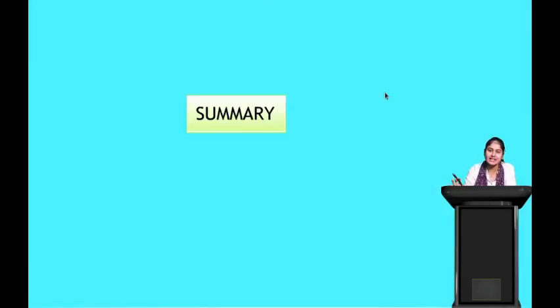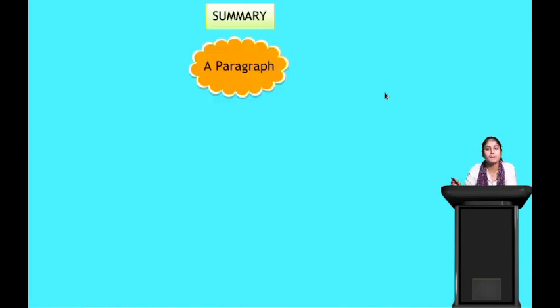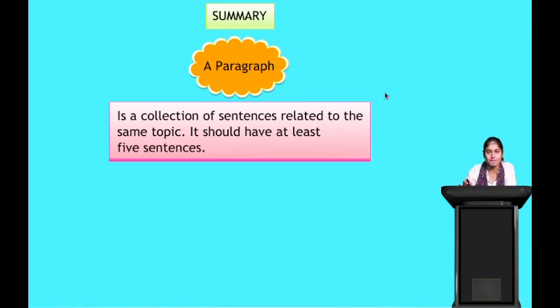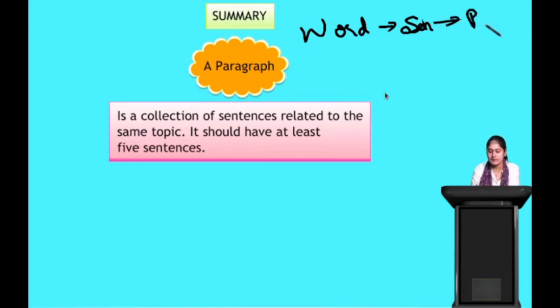So now let us quickly summarize what we studied in today's class. So a paragraph. What is a paragraph? It is a collection of sentences related to the same topic. It should have at least 5 sentences. Yes. So from a word, a sentence will be formed. From sentences, a paragraph will be formed. Clear? Yes.